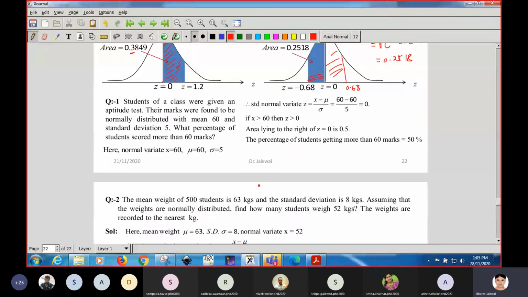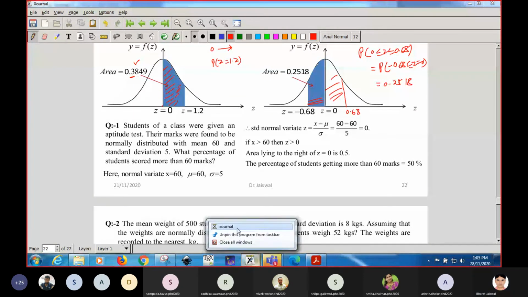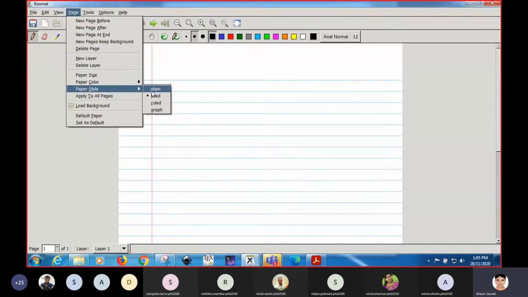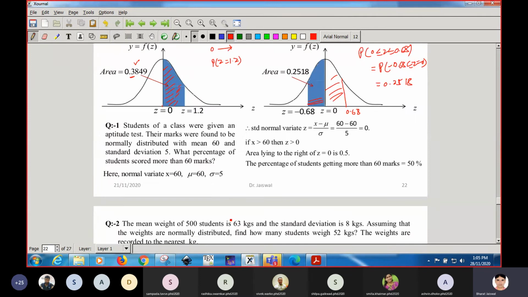Now these are some questions, very simple and very interesting. Let me explain one or two of them. First question: students of a class were given an aptitude test. Listen carefully, students. Their marks were found to be normally distributed, which means their marks follow a normal curve like this.